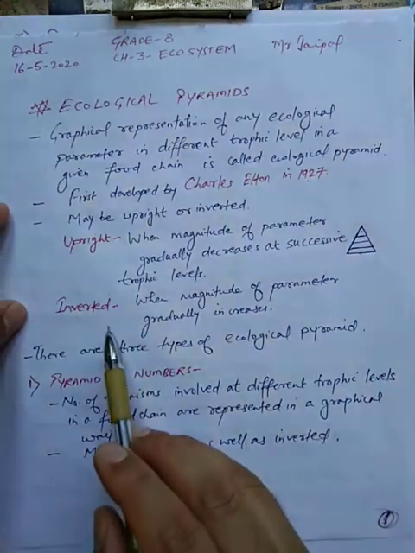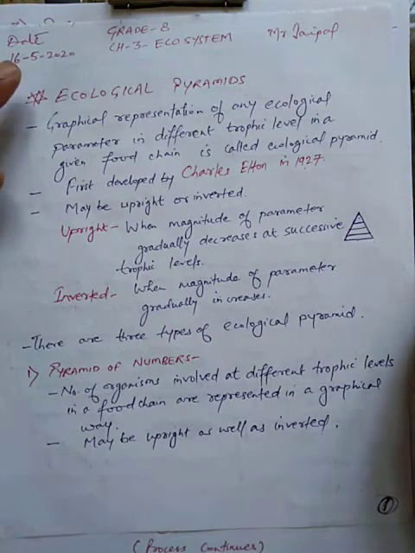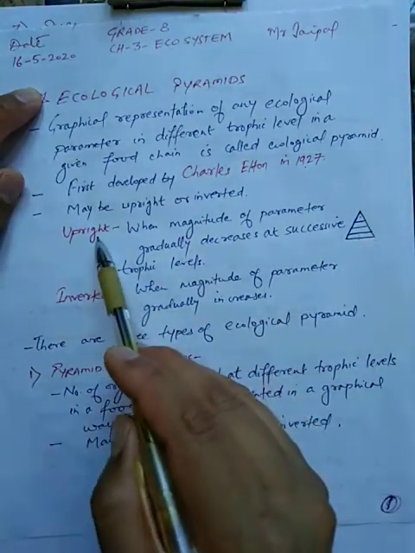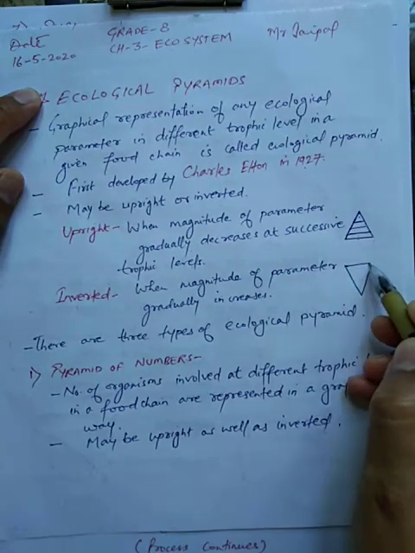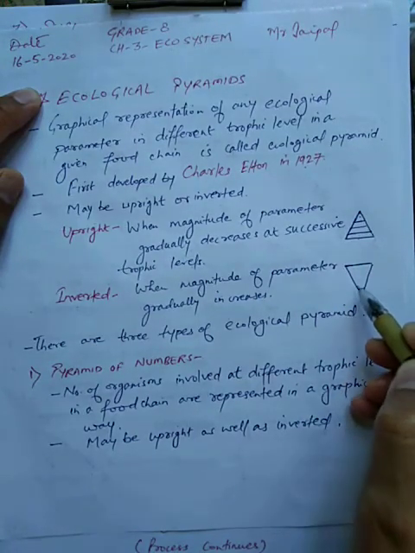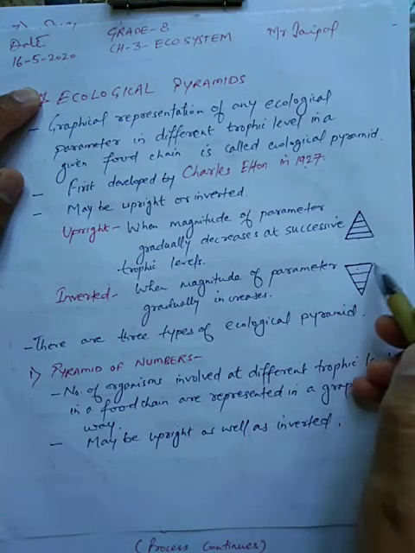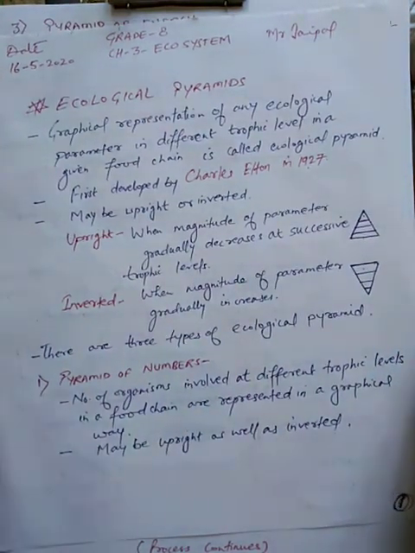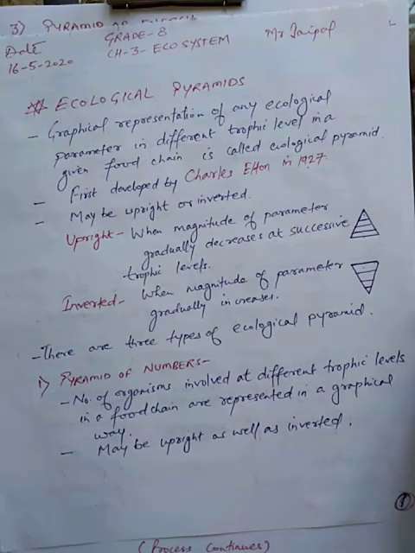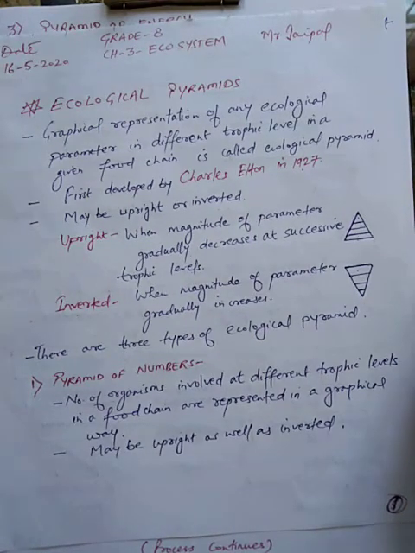Now students, inverted. In case of inverted, what happens? The magnitude of the parameter gradually increases. It is just the opposite of the upright pyramid. So it will be like this: least at the starting point, then gradually increasing, further increasing, and maximum at the top. Now students, these ecological pyramids are of three types. One by one we are going to discuss these.